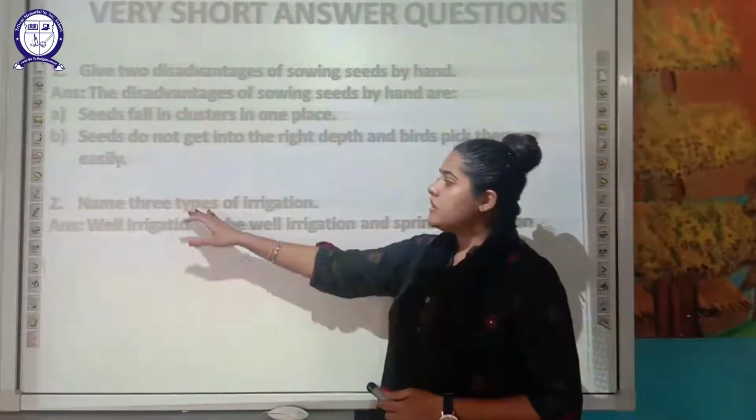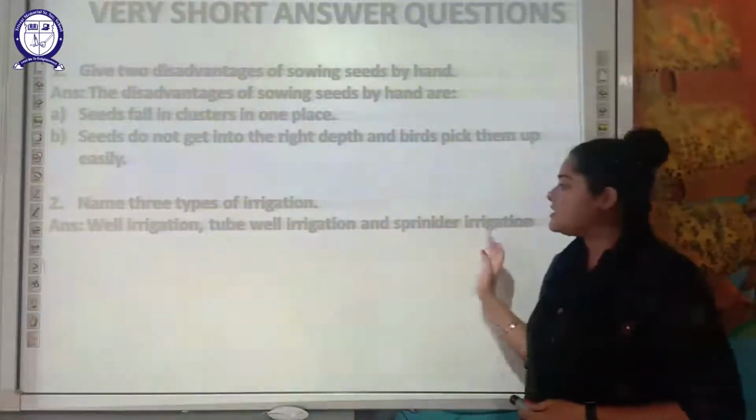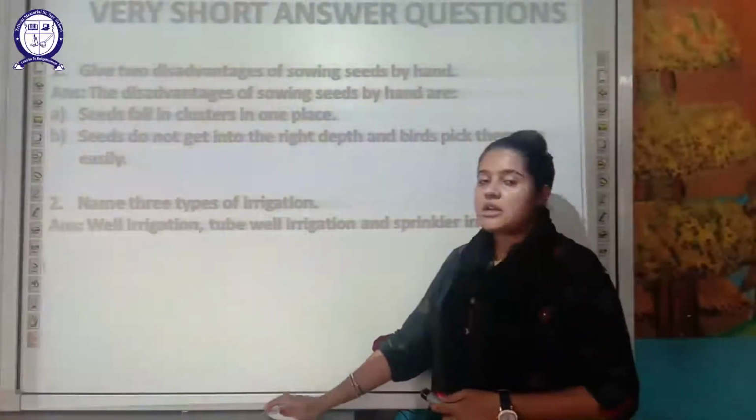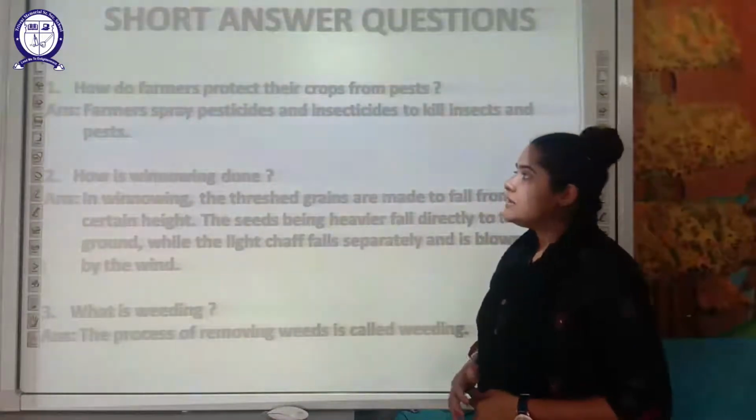Next, you have to name three types of irrigation methods. Well irrigation, tube well irrigation and sprinkler irrigation are the three different ways of irrigation, that is, supplying water to the plant.